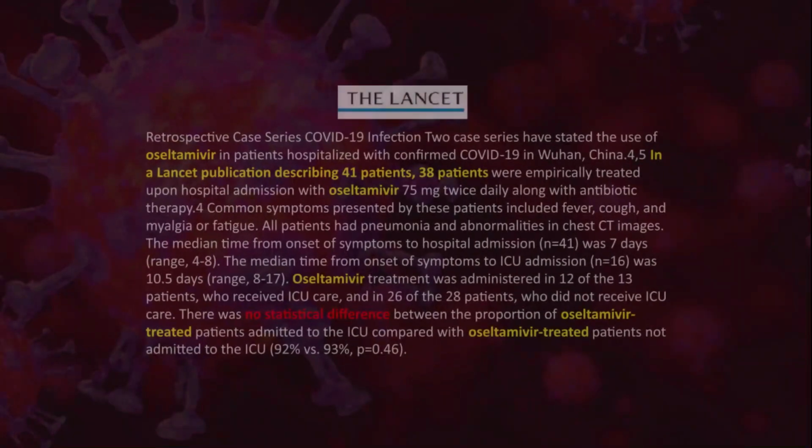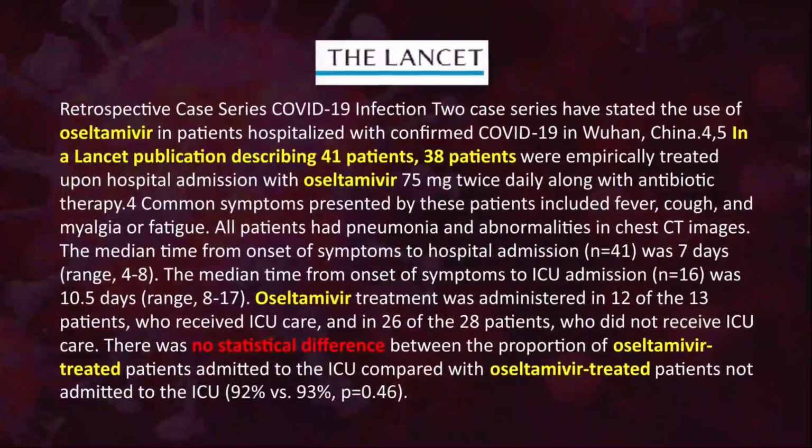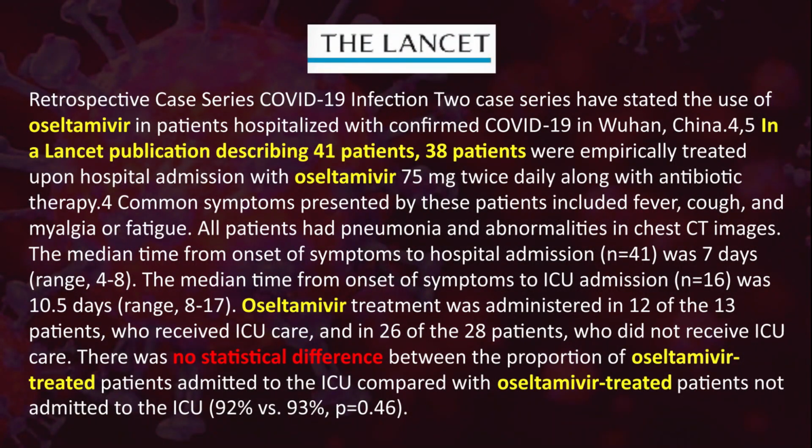This was an article published in the Lancet regarding the use of oseltamivir in COVID-19 infection. A Lancet publication describing 41 patients, 38 of whom were empirically treated upon hospital admission with oseltamivir 75 mg BD. All these patients had pneumonia and abnormalities on the chest images. The median time from onset of symptoms to hospital admission was 7 days.